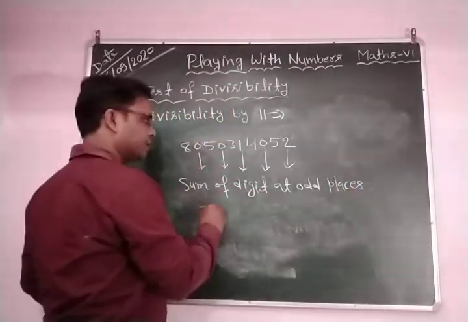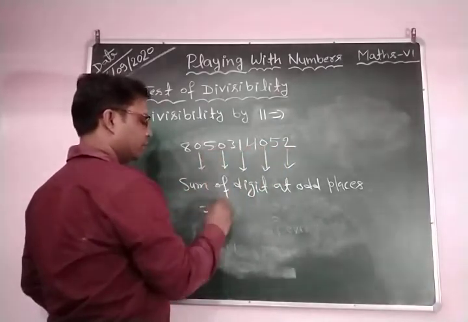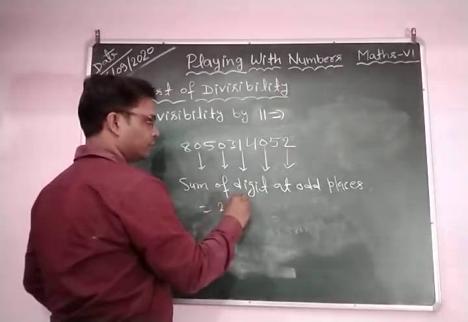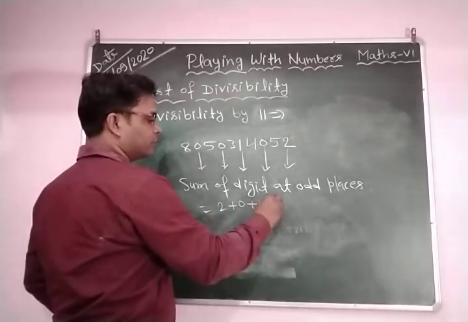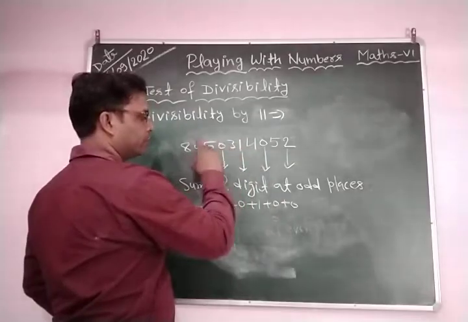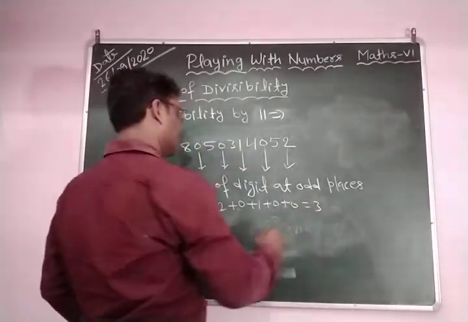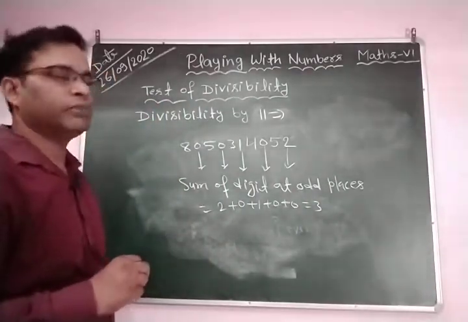This is equal to what? Here 2 plus 0 plus 1 plus 0 plus 0. This is equal to 3. The sum of digits at odd places is 3.